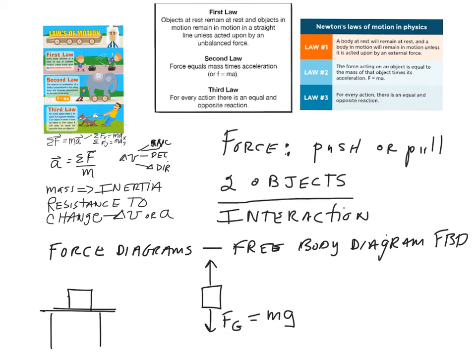And when a surface, a table, a floor, a road, a wall, pushes on something, it's called a normal force. So we call it Fn. And keep in mind that normal means perpendicular. It's just a mathematical or physical word for perpendicular. And so a normal force is when two surfaces press together.